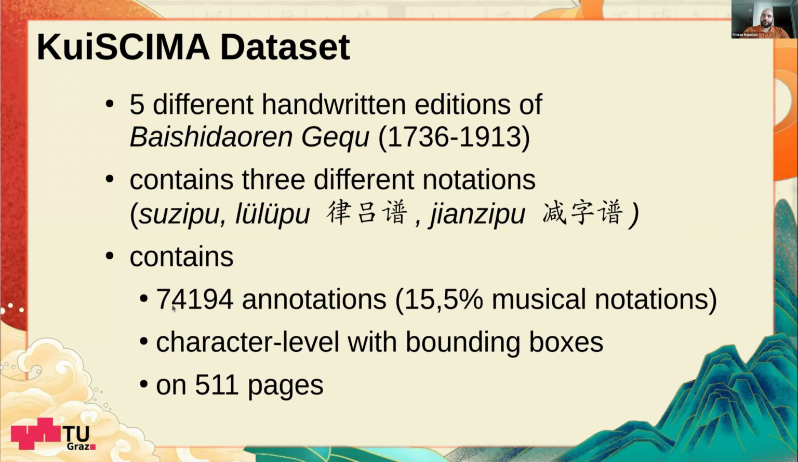The dataset contains in total about 74,000 manually checked annotations, and 50.5% of those are musical notations. It is on a character level basis with bounding boxes, and in total, 511 pages of these editions are annotated. But here we're only focusing on the Suzipu part, and here we have roughly 7,500 annotations. So this is a very small dataset, and we will see what the problems with it are.